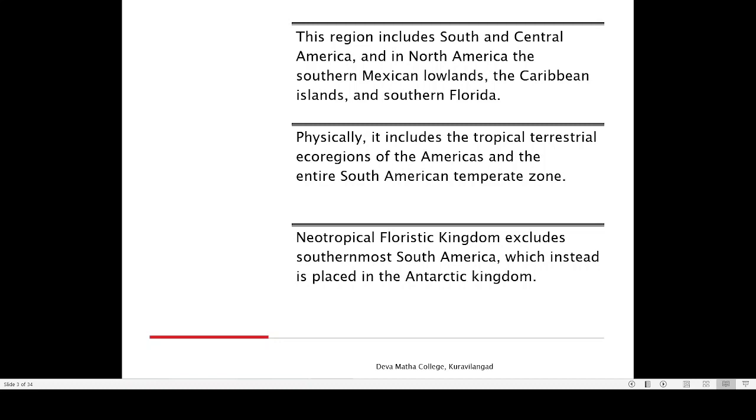Tropical means, you know, already we have some idea. Tropical basically refers to a situation in which the region is situated between Tropic of Cancer and Tropic of Capricorn, and temperature will be most of the time about 20 degrees. It will be warm climate with a lot of rainfall also. So that will be the situation of the tropical country.